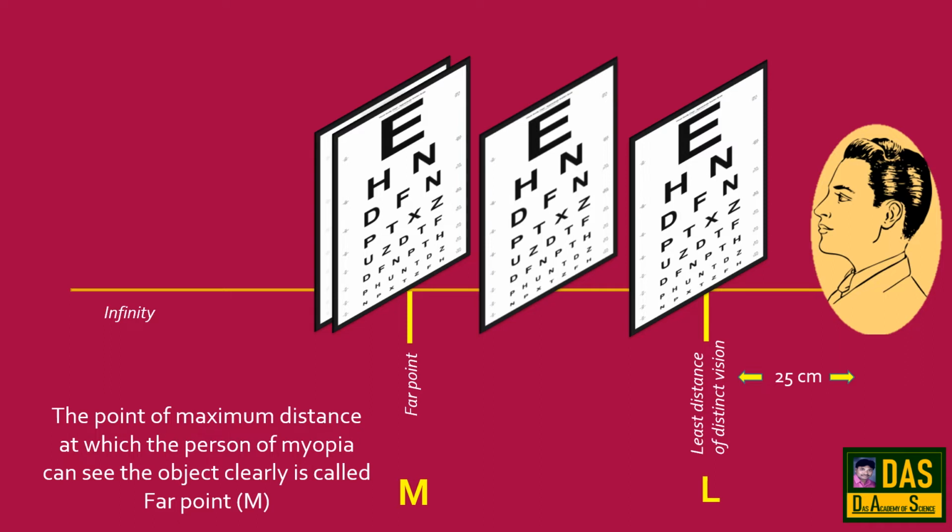The point of maximum distance at which the person of myopia can see the object clearly is called far point, and this far point is denoted by M. That is, in between point of least distance of distinct vision and far point, the vision is clear. If the object is beyond far point up to infinity, the vision is blurred.